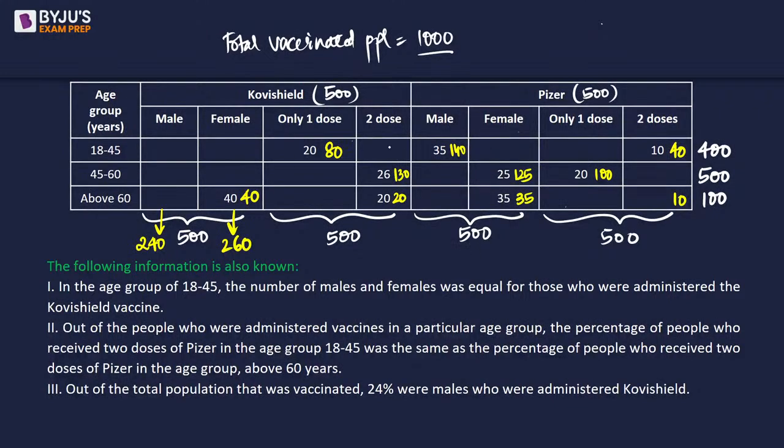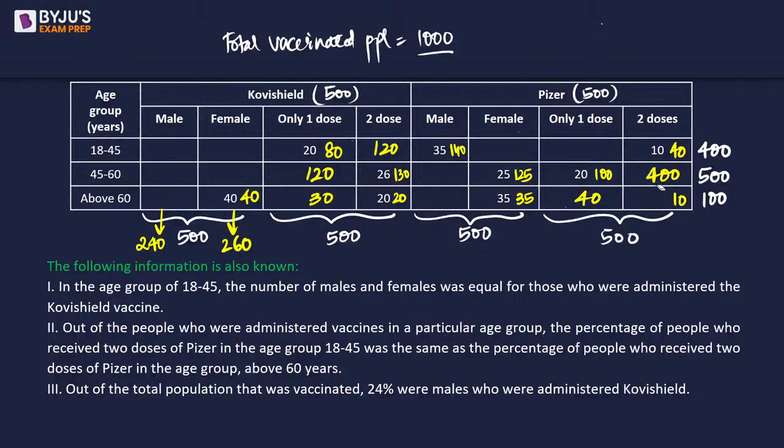So if this is 80 and we need overall 200 here, we can't write 200 here. So if this is 200, this will be 120. Let's use yellow. If this is 130 and we need overall 250, so this is 120. This is 100, we need overall 50, 50 each. So this is going to be 30. This is 10, so this will be 40. We need 500, so this will be 400.